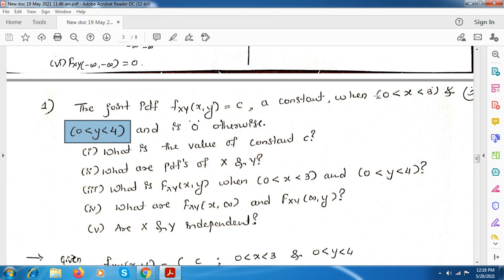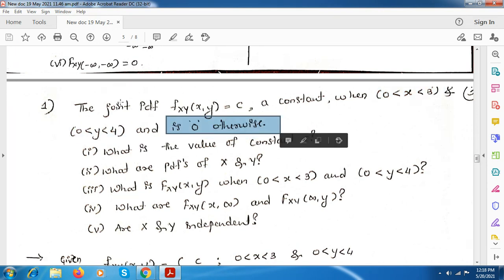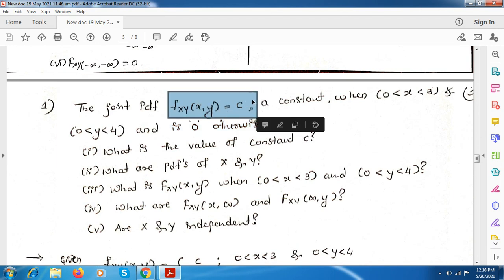So the range of x is from 0 to 3, and the range of y is from 0 to 4, and it is 0 otherwise. So in this, the data given is this joint PDF value, which is equal to some constant c, and the range of x is from 0 to 3, and the range of y is from 0 to 4.